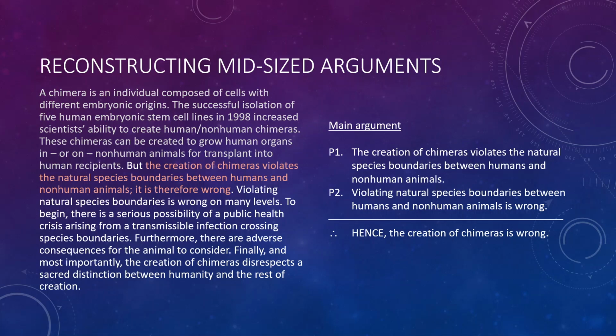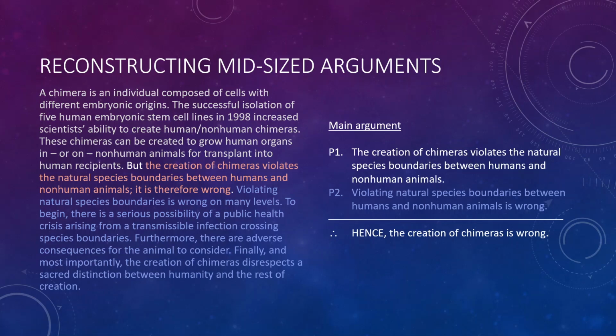And indeed, we actually see that second premise stated next. Violating natural species boundaries is wrong on many levels. So let's take a look at that. Wrong on many levels. To begin, there's a serious possibility of a public health crisis arising from a transmissible infection crossing species boundaries. Furthermore, there are adverse consequences for the animal to consider. Finally, and most importantly, the creation of chimeras disrespects the sacred distinction between humanity and the rest of creation.